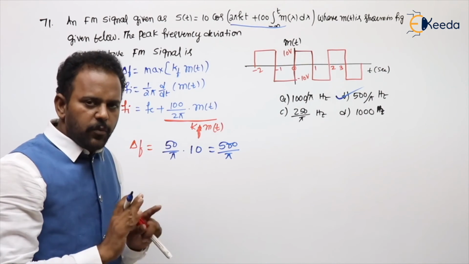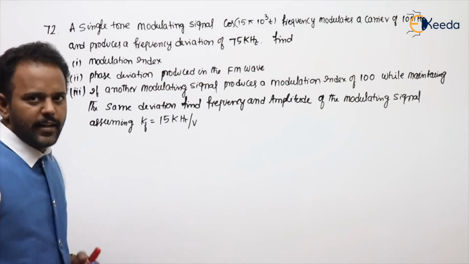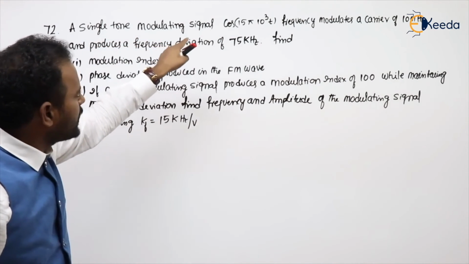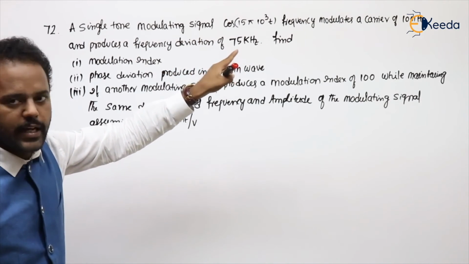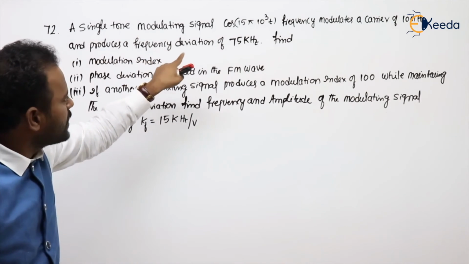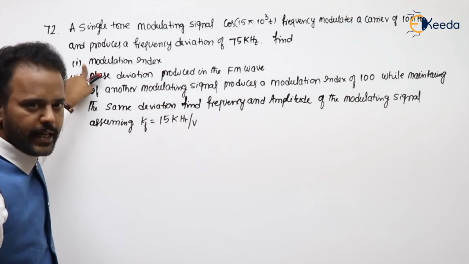Clear? Any problem they give, use the general procedure. Yeah, see the next problem, one of the interesting ones. A single-tone modulating signal cos 15 pi 10 cube t frequency modulates a carrier of 10 MHz and produces a frequency deviation of 75K. Find modulation index.